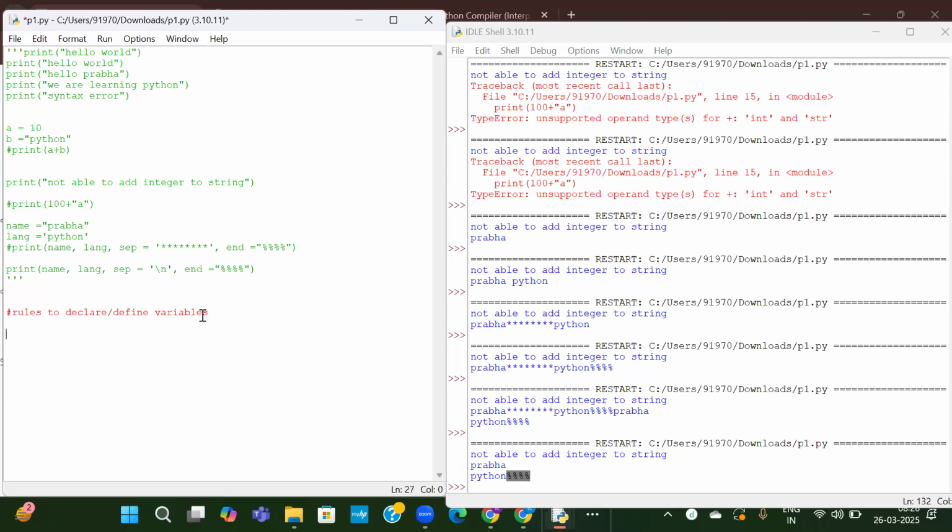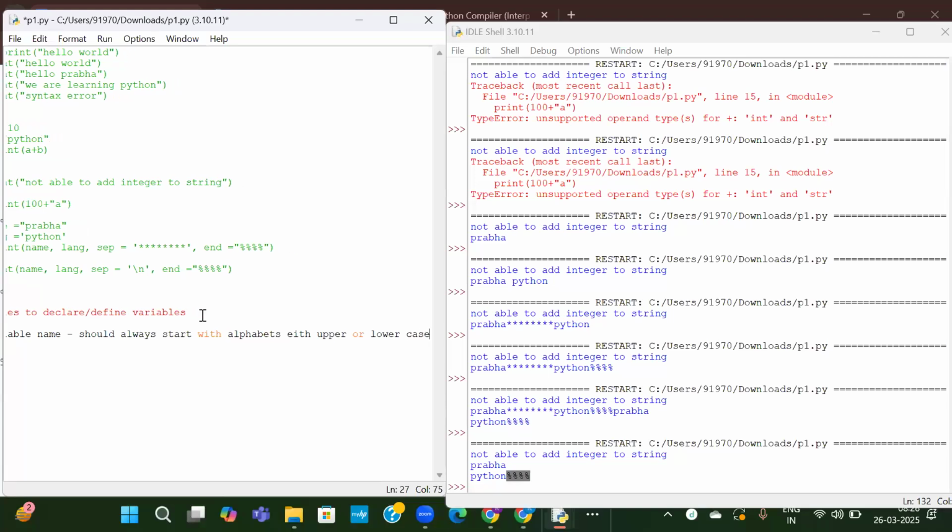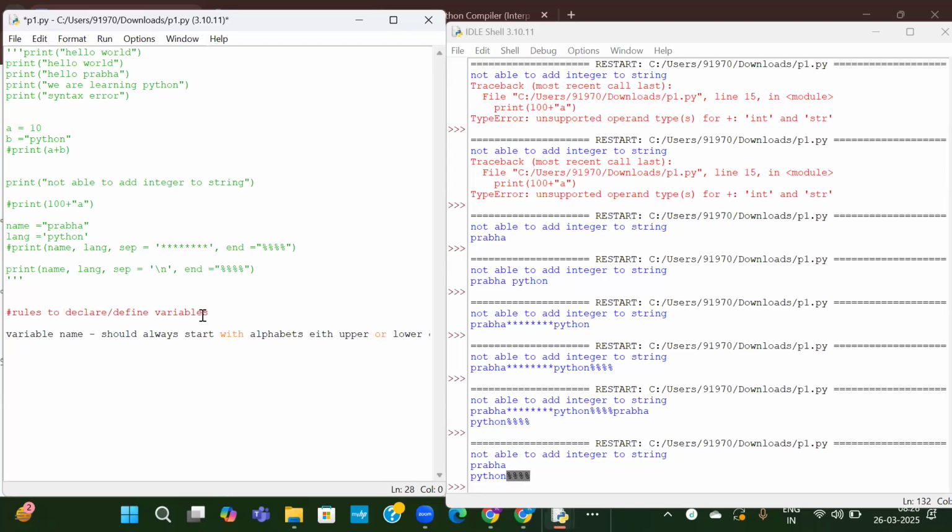So the variable name should always start with alphabets, either uppercase or lowercase. Anything is fine, either upper or lowercase. Capital letters or small letters, anything is fine.